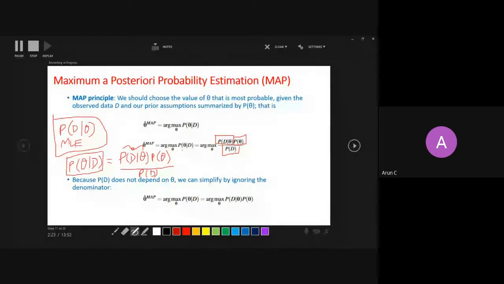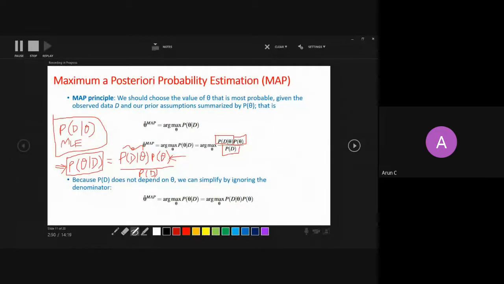Now I want to maximize the probability of theta given data over what? Still, my parameters are the things I want to maximize over, so I will be maximizing over theta again. I assume theta is a variable and just keep tuning theta. Let's see here intuitively. I change my theta, let's say I take 0 first.